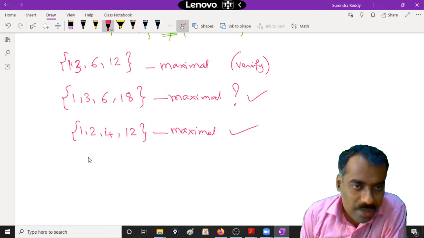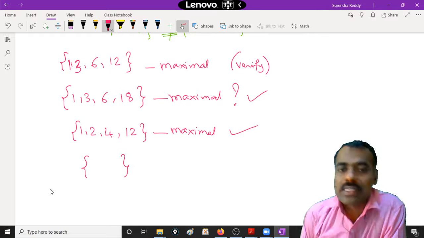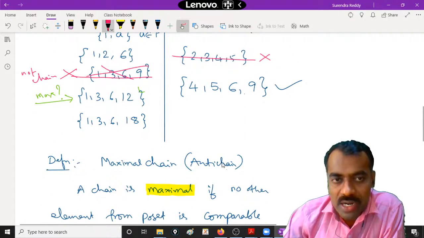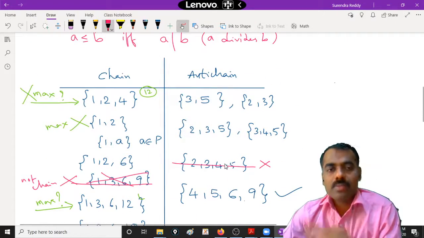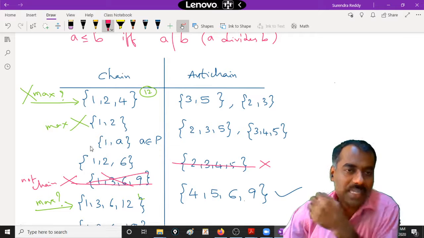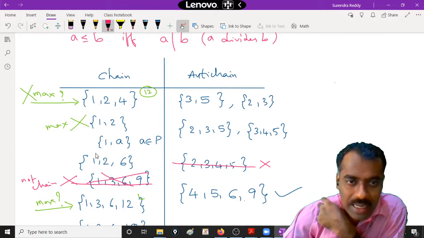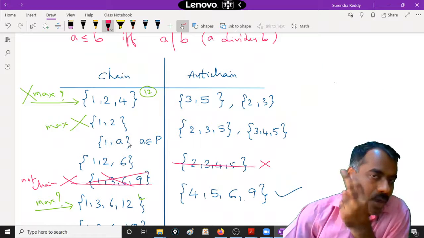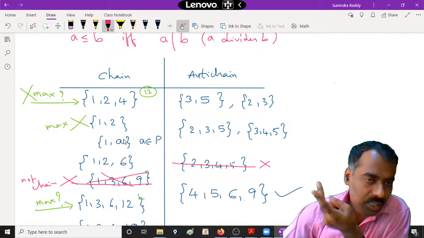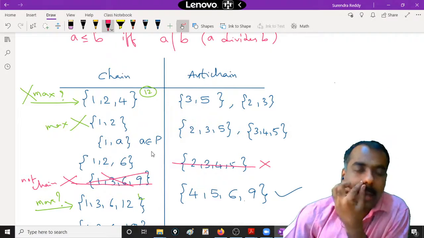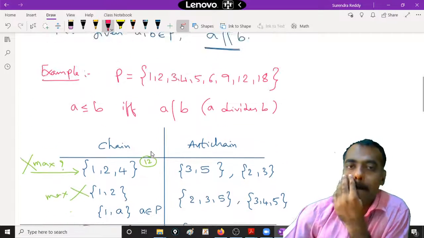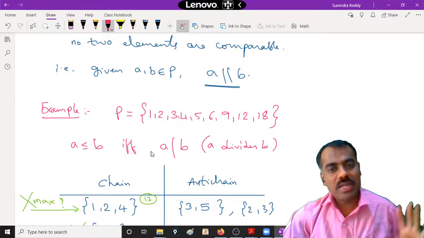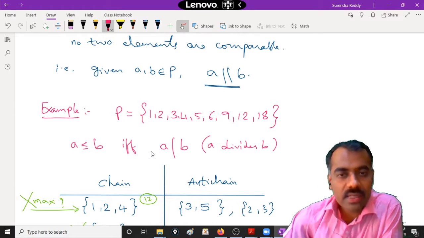Now can you give some 2 element set which is maximal? Is it possible? Try to think. I want some 2 element set which is maximal, because you have seen that so many chains are possible with 2 elements. Now among those chains which are of length 2, which is maximal? That means you cannot put any more elements into it. Can you think of that?